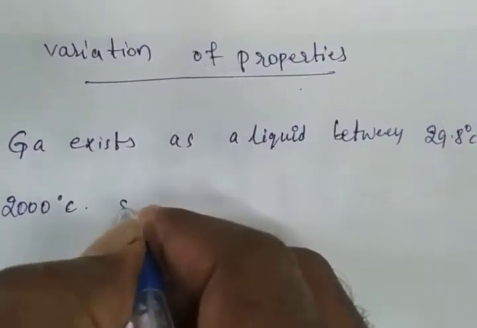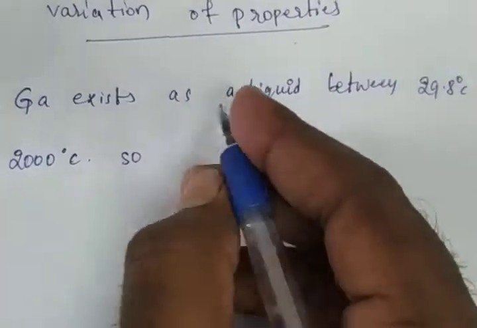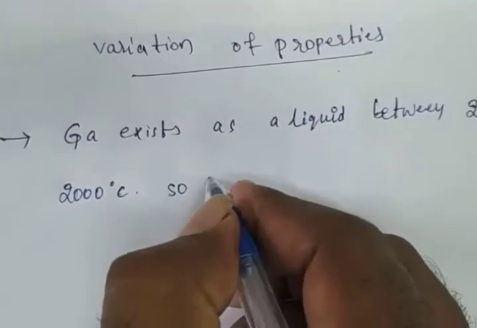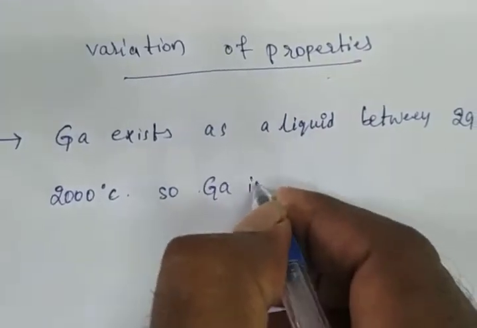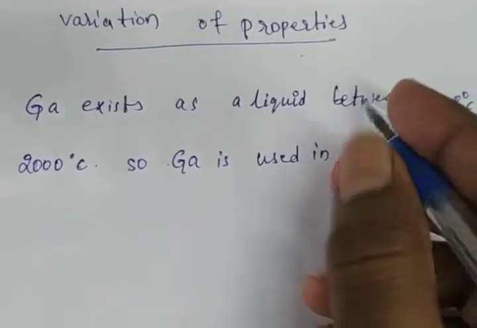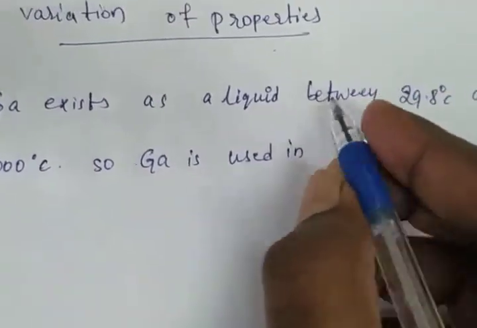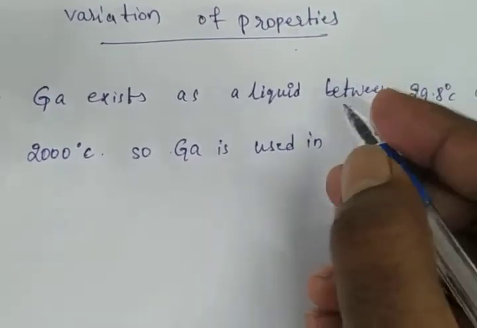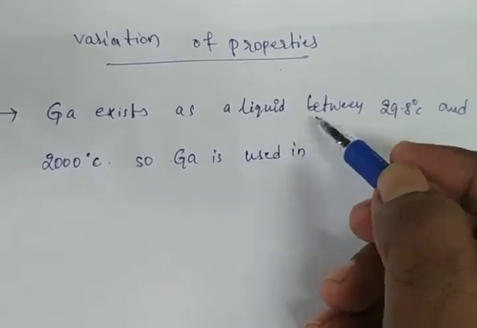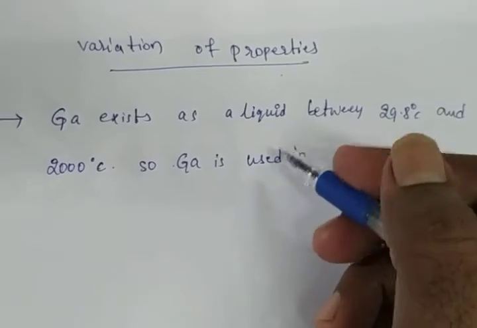So gallium is used in high temperature thermometry. For a high temperature thermometer, we can use gallium. Why? Because it exists as a liquid between 29 and 2000 degrees Celsius.